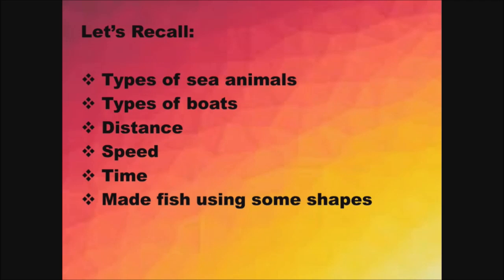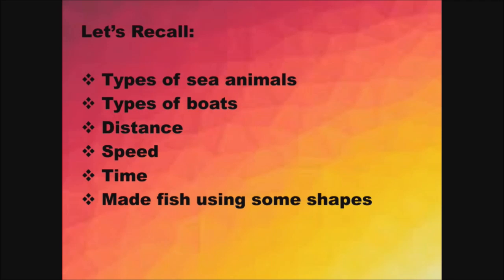Next, types of boats. So we have seen 5 types of boats, that is log boat, oar boat, motor boat, long tail boat and big machine boat. It is also called a trawler. And also we have seen the distance covered by each boat. Next, distance, speed, time.